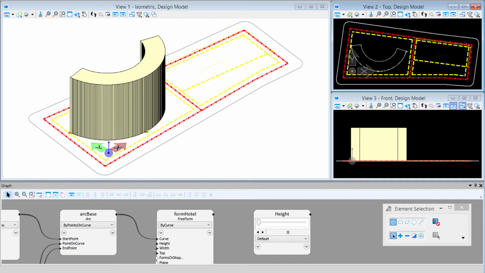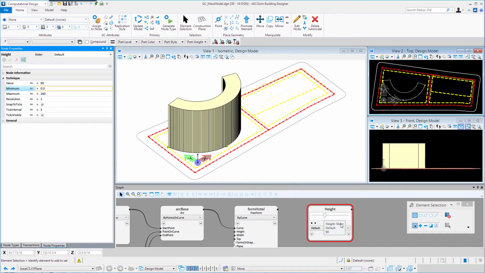And then I'm going to come up and actually set the default value for this slider. So for instance, I might set that to 90 feet. It just has to fall somewhere between that minimum and maximum. And now we can see that represented on the slider. We can see we have those ticks, and I can slide this along there, changing the value.